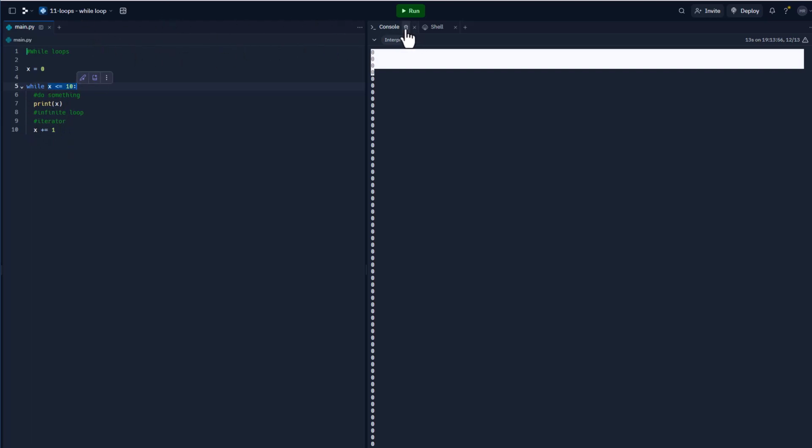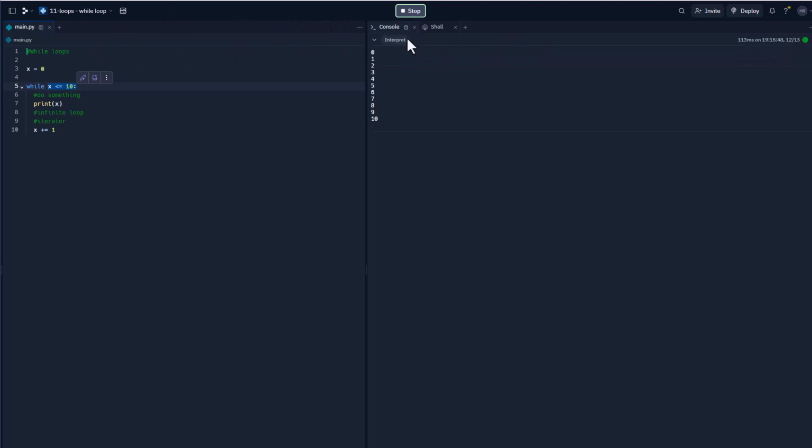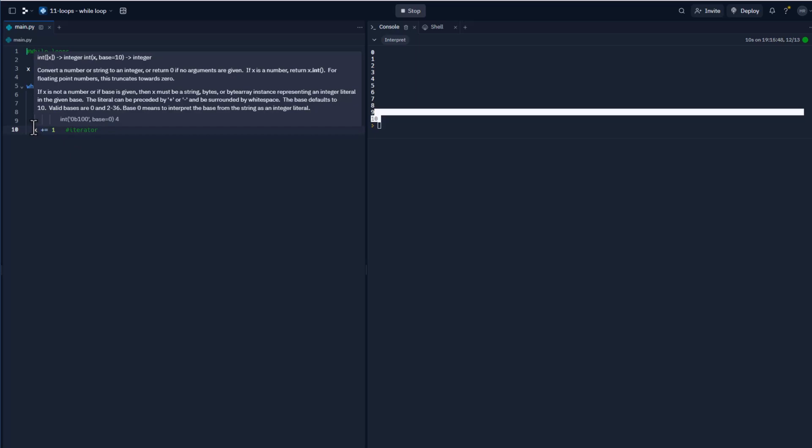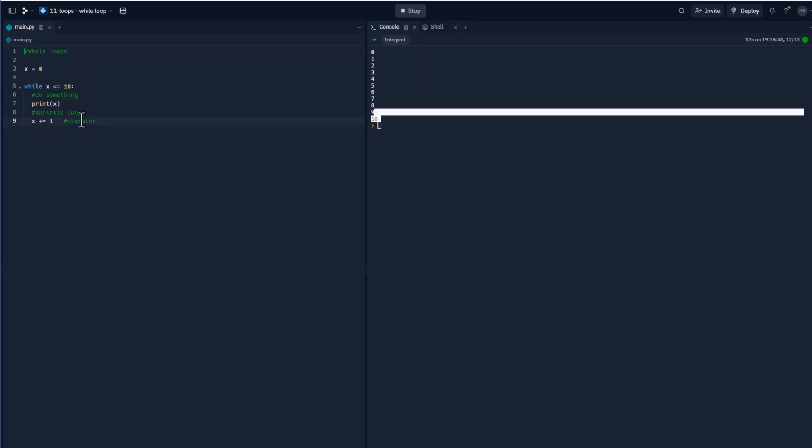All right, let's run this. And if you notice, it stops. We don't have that infinite loop because we added the iterator, which is this piece of code that will stop the loop.